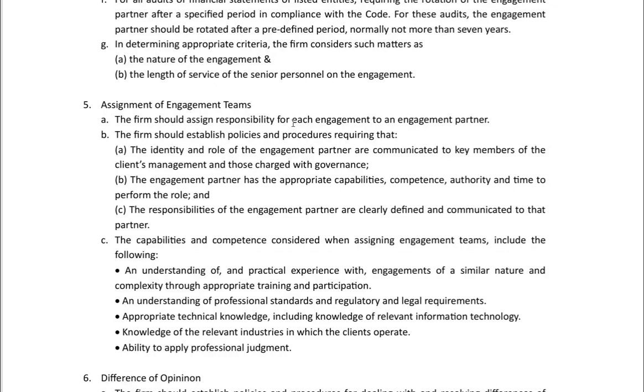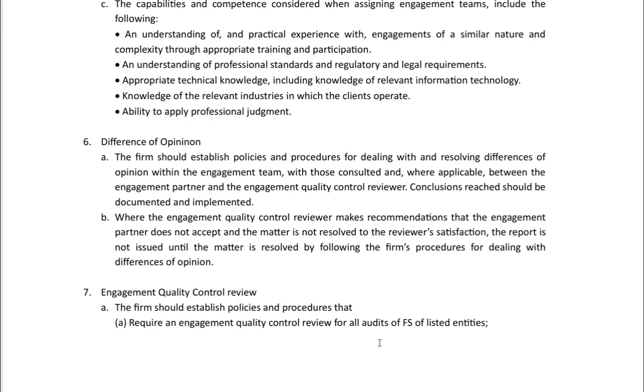The capabilities and competence considered when assigning the engagement teams include the following: understanding of and practical experience with engagements of a similar nature and complexity through appropriate training and participation, an understanding of professional standards and regulatory and legal requirements, appropriate technical knowledge, including relevant information about IT, knowledge of relevant industries in which clients operate, and ability to apply professional judgment.